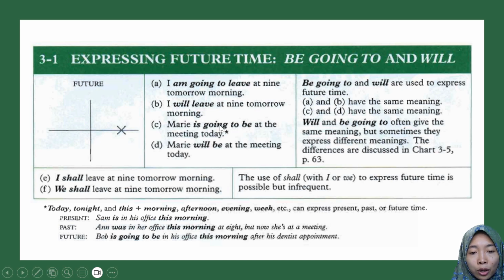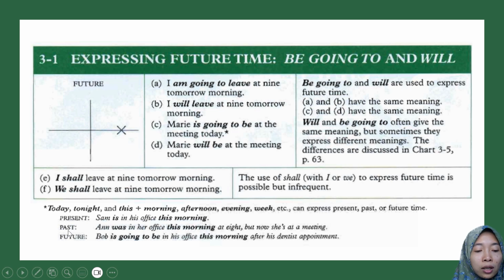Have a look at here, there is an asterisk. Have a look at the notes about the asterisk below the table. Today, tonight, this morning, this afternoon, this evening, this week, and so on can express present, past, or future time. For the present, here is the example. Sam is in his office this morning. So the activity happens right now.